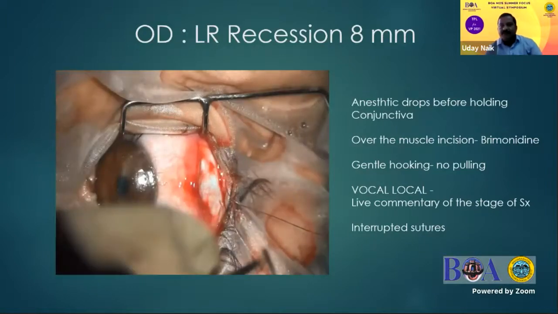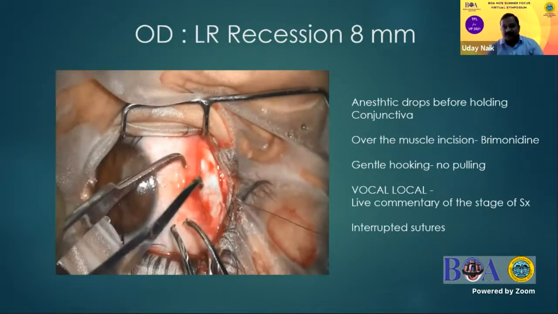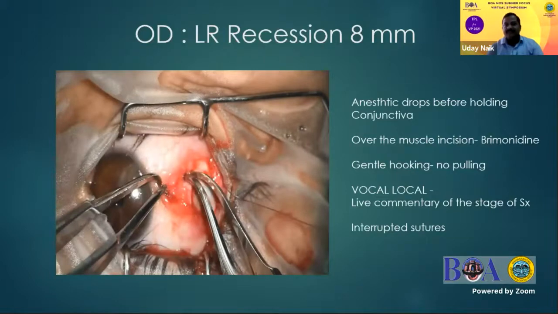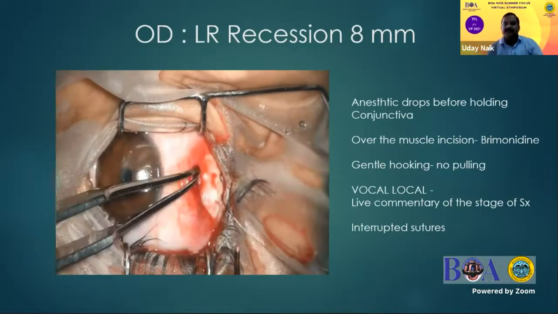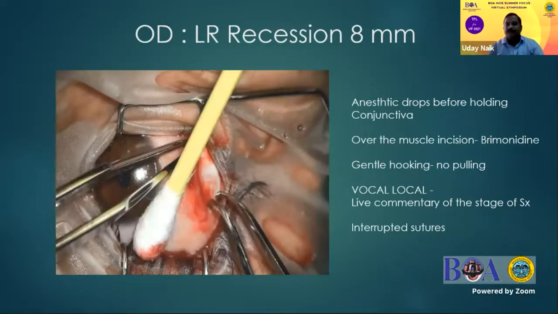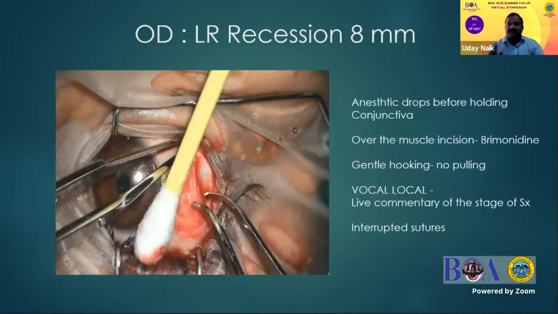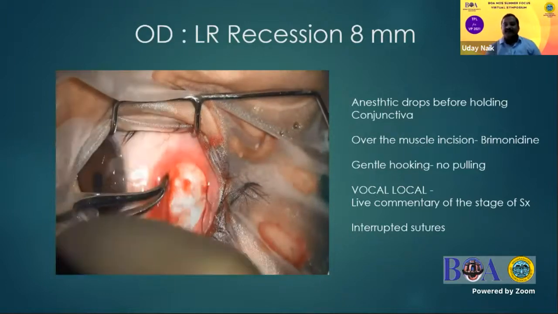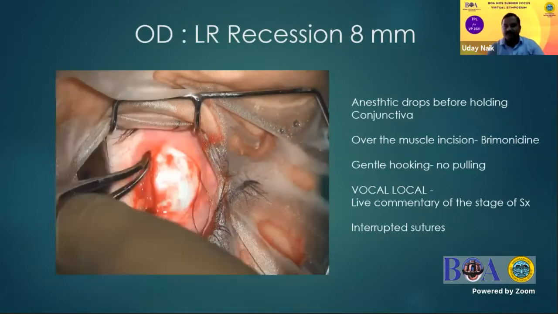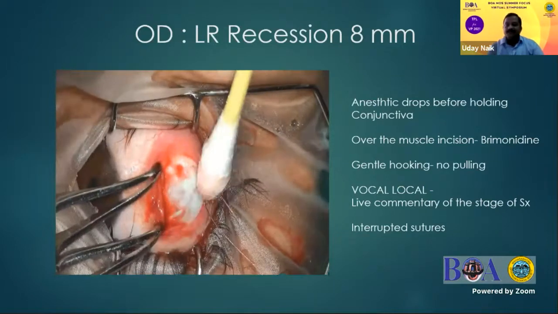You can even use Moody's forceps to fix the globe in this case. As soon as we cut or disinsert the muscle, the pain completely goes off, and the patient is better as regards pain after this step of cutting or disinserting.